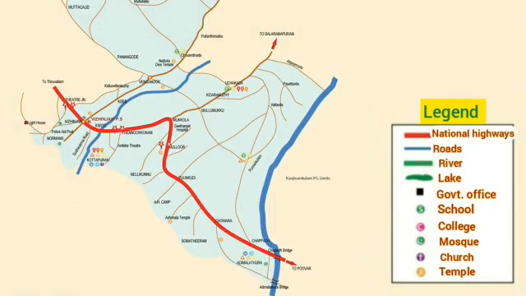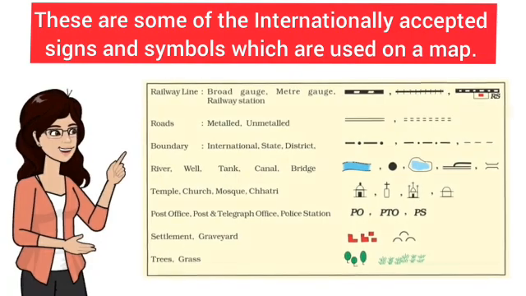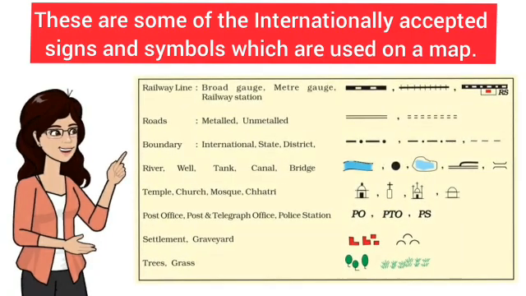Let us take an example of a church and find out where it is located in the given area. You know very well this sign stands for the church. Here you can find the same sign, so you can say this is one of the locations where you can find the church. Clear?